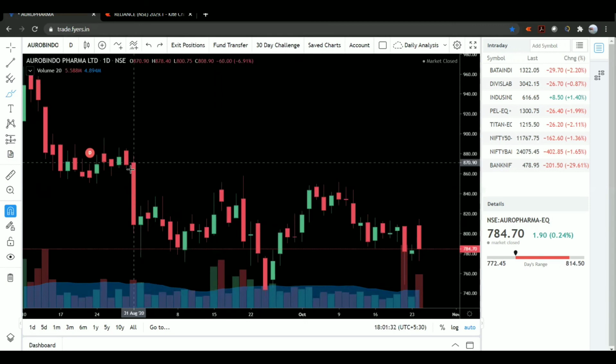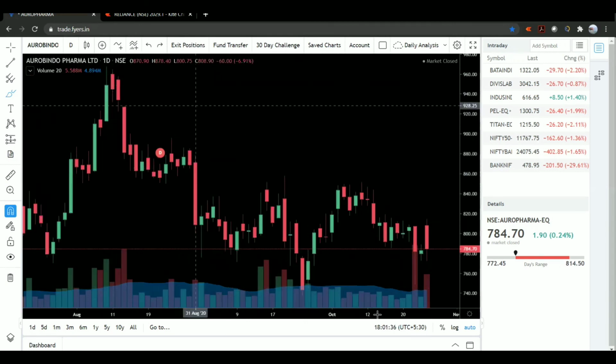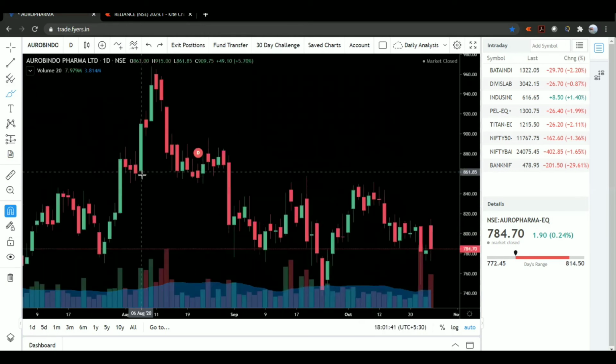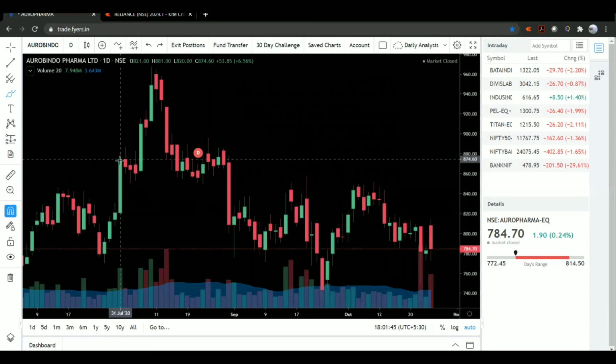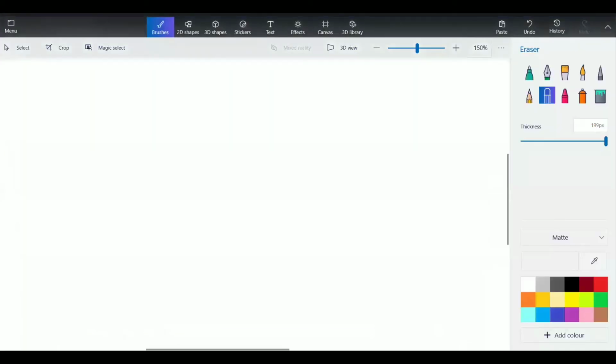Now we have to see what this red and green specify. Okay, now I'll show you. In general terms, what does this green say? Whenever a price has gone up, it is green. In layman terms, whenever the price has gone up, it is green, and then from up, when it has come down, it is red. Okay, in simple terms. Now let's see what it actually is.